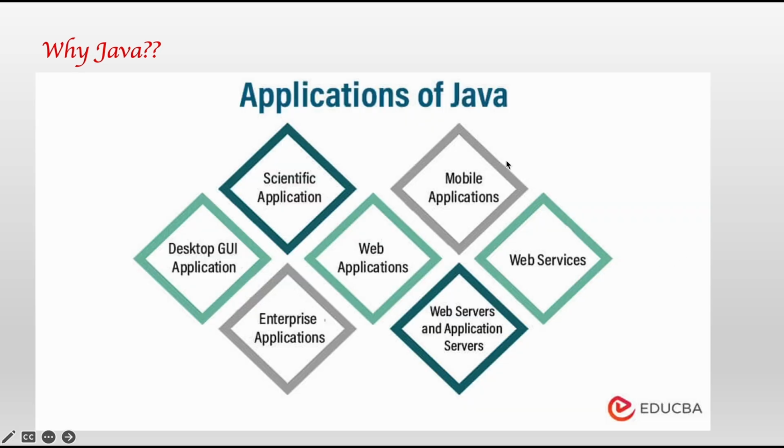Look, applications of Java. Desktop GUI applications, desktop graphical user interface applications. You will be amazed that you can even create your own software using Java that can run on your system, on your laptop. Scientific applications. Scientists use Java for scientific calculations, large scale calculations. Mobile applications. For Android, the two major languages chosen by developers are Java and Kotlin.